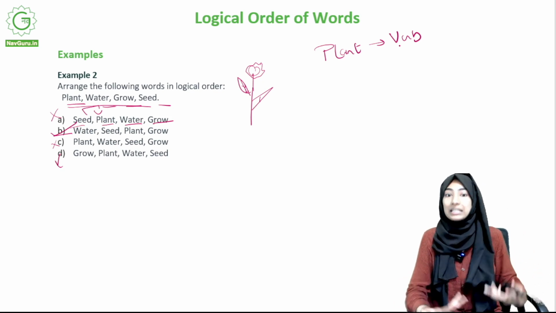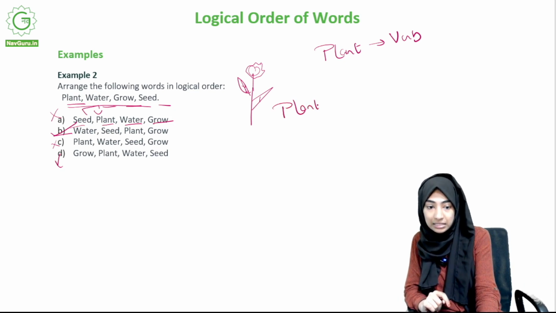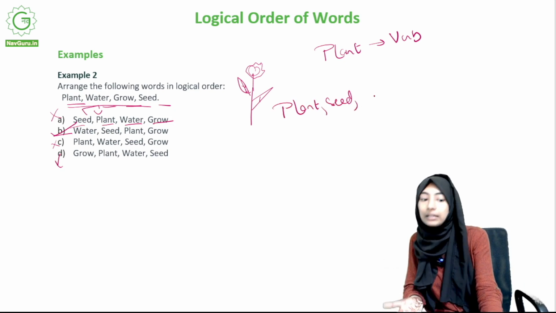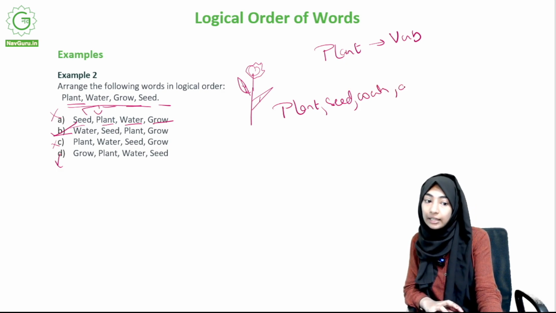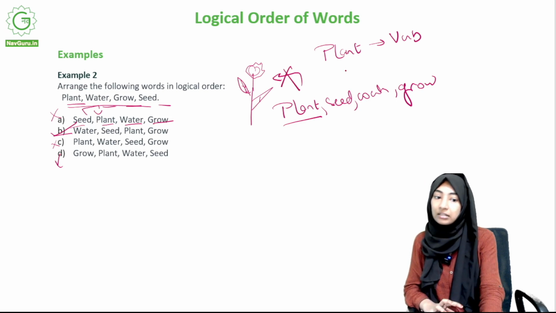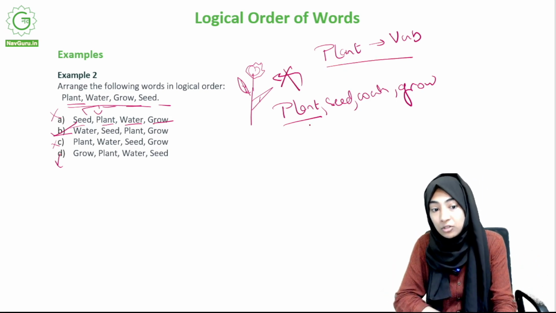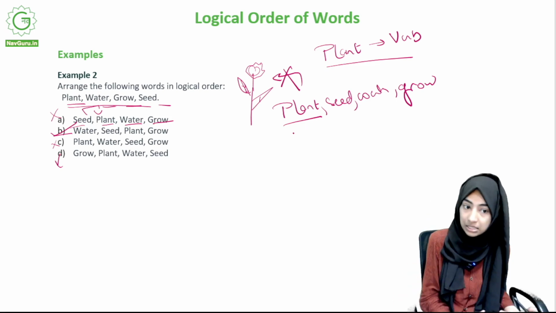It's also called planting a seed. So some people might think, okay, this order is going to be plant, seed, as in I plant a seed and then I water it and then it grows. Okay, here plant does not refer to this plant. It refers to the process of planting a seed. Okay, so some people might also think this, I plant a seed and then